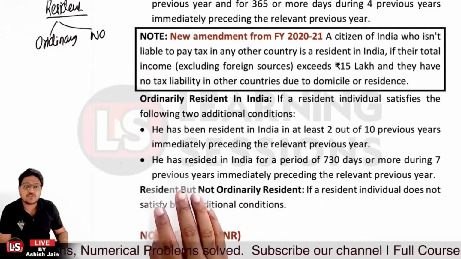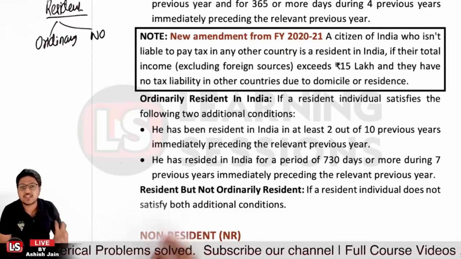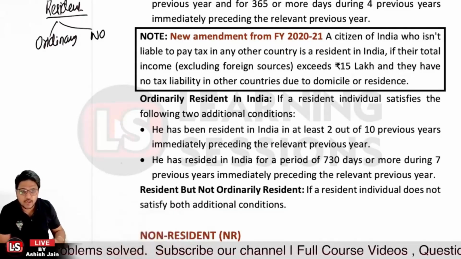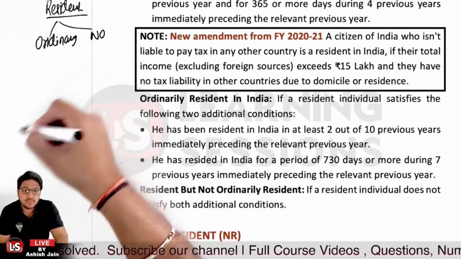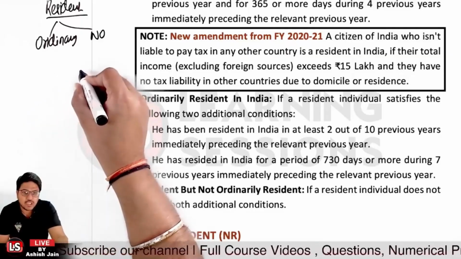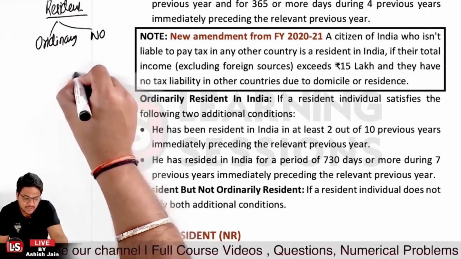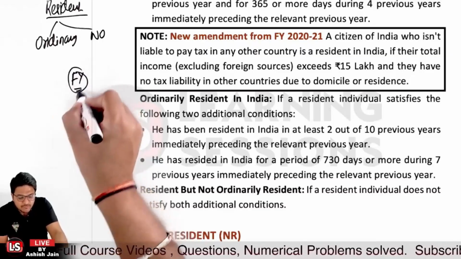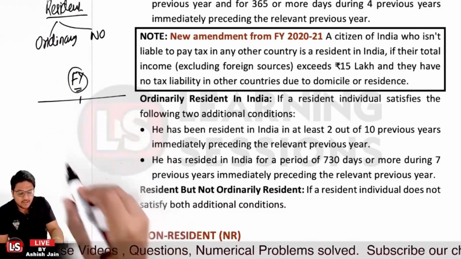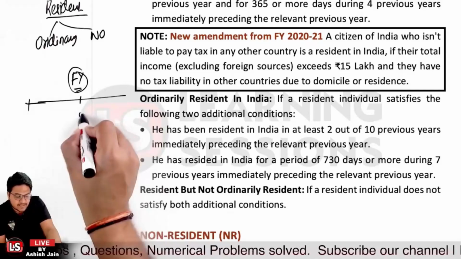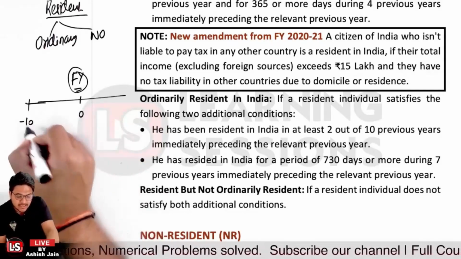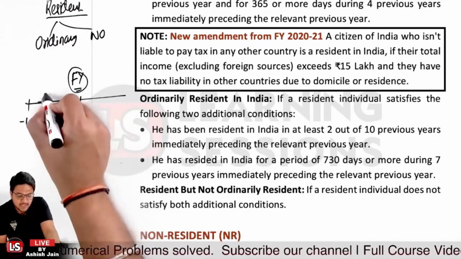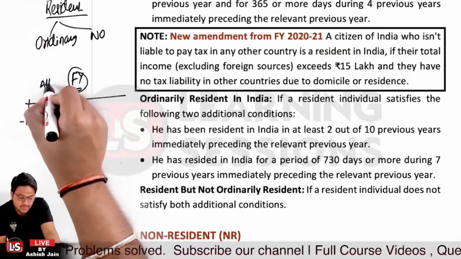Now the person has to satisfy two conditions in this regard. First, let's say we are talking about the previous year, the financial year. Relevant to this financial year, if we draw it on a timeline, for the last 10 years the person must have stayed for at least 2 years in India.